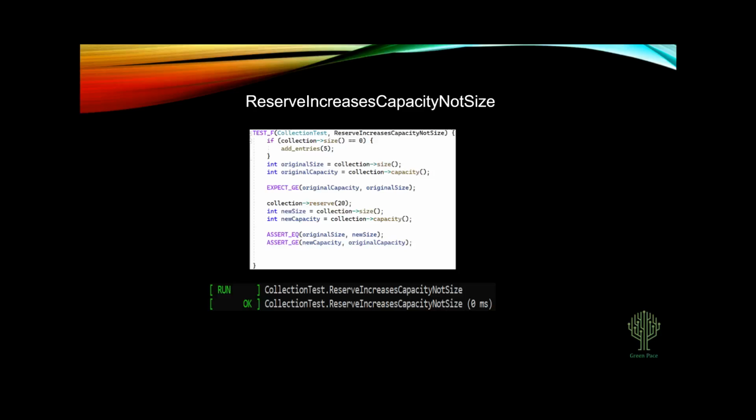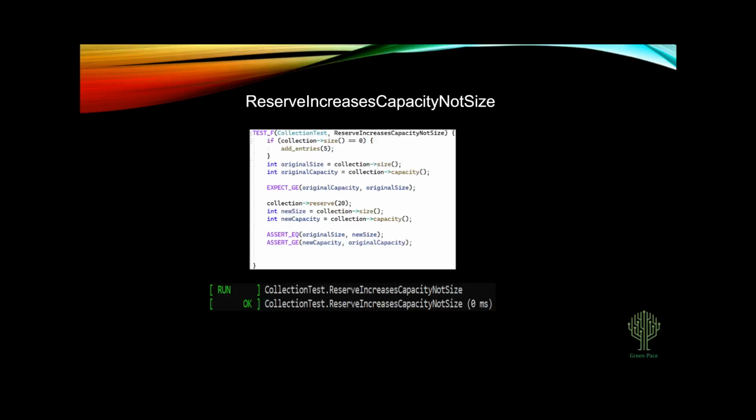And after that, I'm going to reserve 20. So I'm going to increase the capacity of my collection to 20 elements. Then again, I store the new size and the new capacity into variables. And then we're going to assert that the sizes, both the original size that I specified earlier and the new size that I computed after we reserved new capacity, are the same. We don't want the size to increase. However, I want to make sure that the new capacity is larger than the original capacity. And we test that with that assert GE function, assert greater than or equal to.